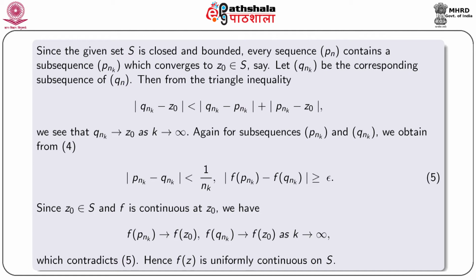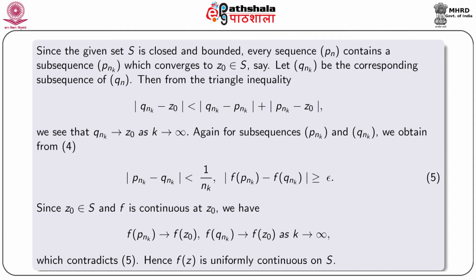Then from the triangle inequality we see that modulus Qnk minus Z0 is equal to modulus Qnk minus Pnk plus Pnk minus Z0, and that is less than modulus Qnk minus Pnk plus modulus Pnk minus Z0. And from this we see that Qnk tends to Z0 as k tends to infinity.